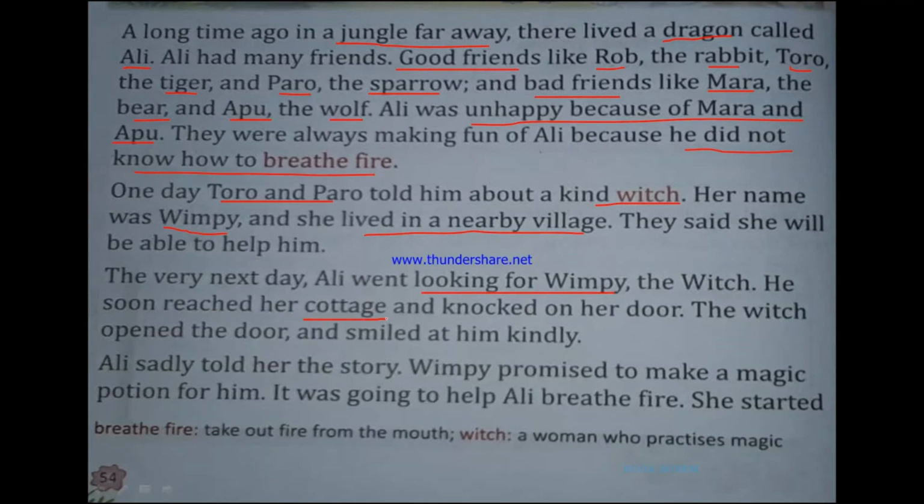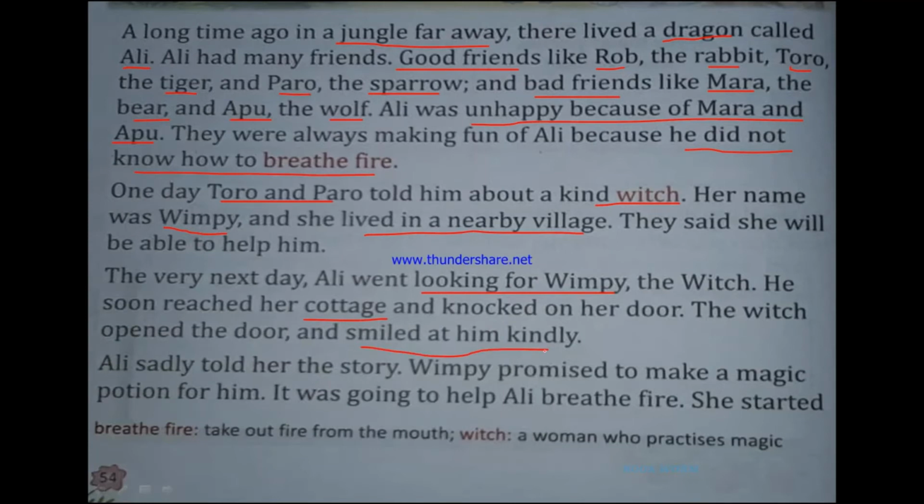That she lived in a cottage. What is a cottage? A cottage is a small hut. Okay, a cottage is a very small house which are found in villages. So she lived in a cottage and he knocked on her door. And when Wimpy opened the door, she smiled at him kindly.